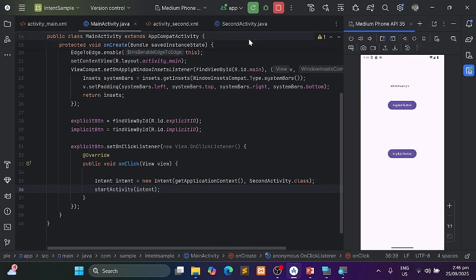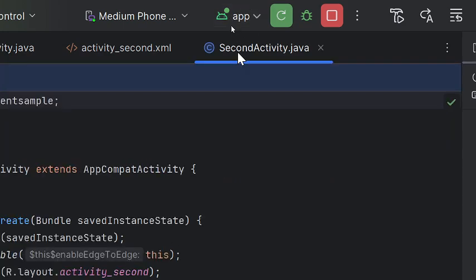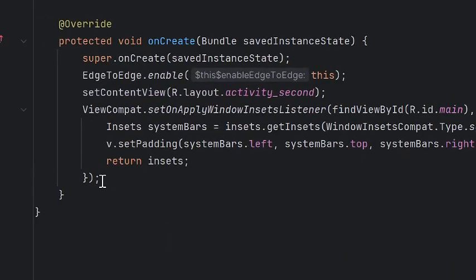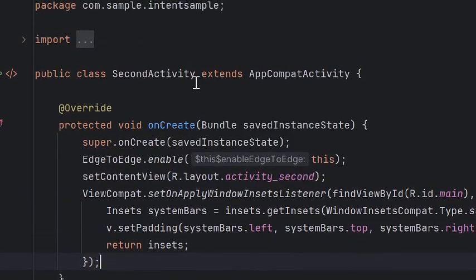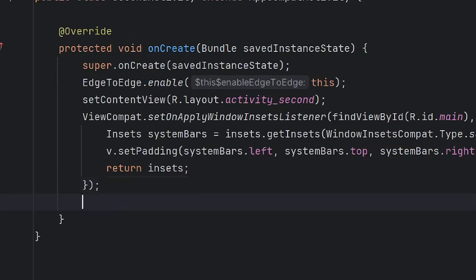Okay. So let's go to the second activity, the Java. We will put a toast message. Once the second activity is called, the toast message will be displayed.